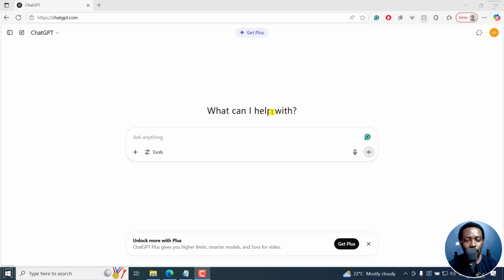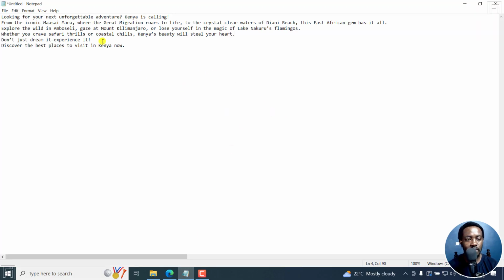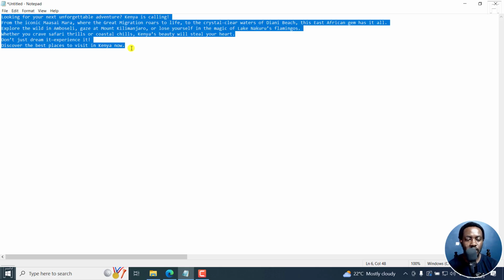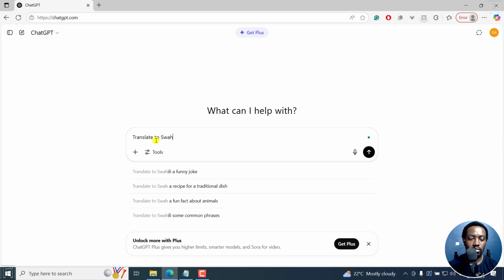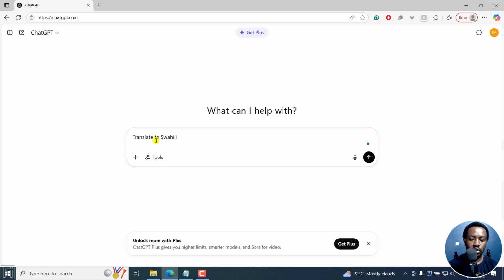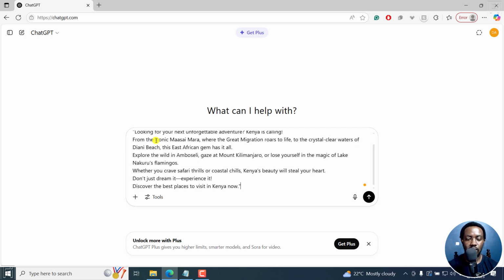Now, I've got ChatGPT open. It's a free version and I do have some text right here. It's more or less a promo script to be translated into Kiswahili or Swahili. Now, I'll just copy it. And once I'm back in ChatGPT, let it know: translate to Swahili, and then I'll just paste in my text and press enter.